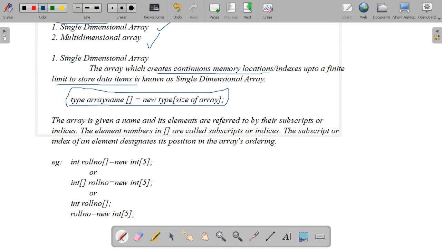Okay, that's why it creates continuous memory locations up to a finite limit to store data items. And this is the syntax to write a single dimension array. What's the syntax? Type, array name. This type is indicated as the base type.